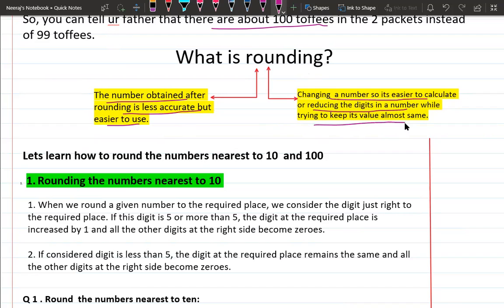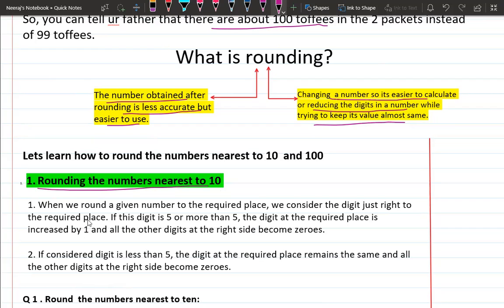So in this chapter, we will learn how to round the numbers nearest to the 10, 100, thousands, and so on. Right. So let's start with the numbers. How to round the numbers nearest to 10. So if you are rounding the number nearest to 10, you have to follow two rules. And it's a very simple rule.